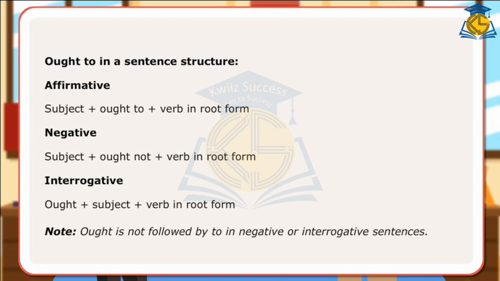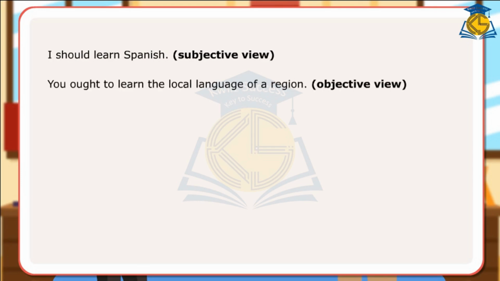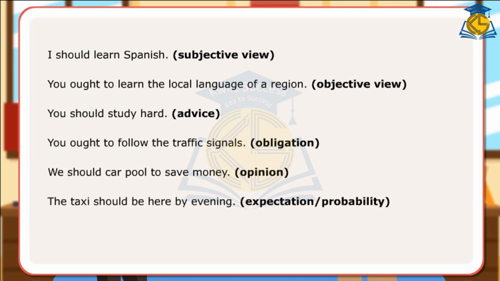Let us look at a few sentences using ought to and should. I should learn Spanish. Subjective view. You ought to learn the local language of a region. Objective view. You should study hard. Advice. You ought to follow the traffic signals. Obligation. We should carpool to save money. Opinion. The taxi should be here by evening. Expectation, probability.